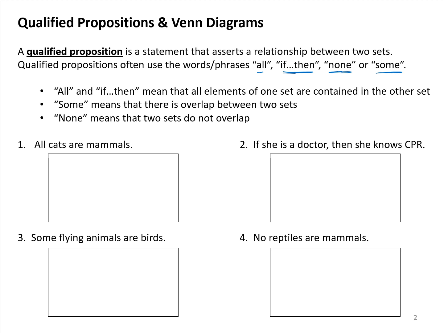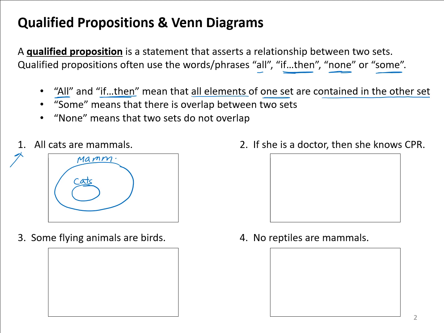And when you see the word all in a sentence or the phrase if then, and you may recall that all is an if then in disguise, those two words or phrases mean that all elements of one set are totally contained within another. So for instance, if we have the statement all cats are mammals, that's saying that all cats are contained within the mammal set. So we would have cats, the set, inside of mammals.